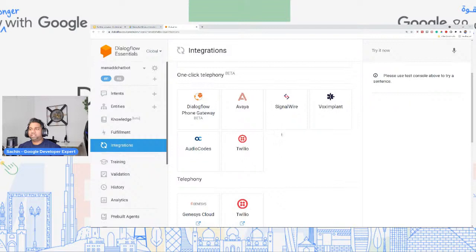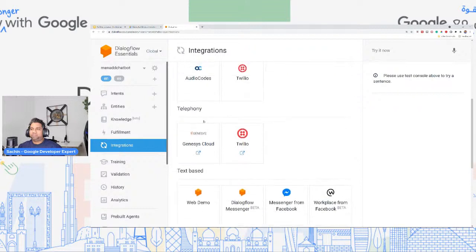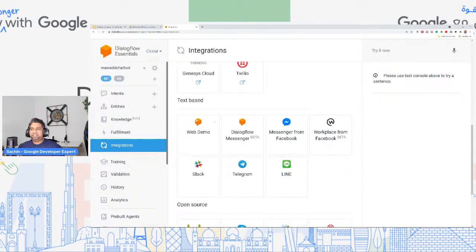You can quickly integrate with them. Dialogflow provides Dialogflow phone gateway, which is again in beta right now. But these are some powerful integrations that let you quickly convert your bot into different platforms, right? So we have telephony, text-based, which is web demo.